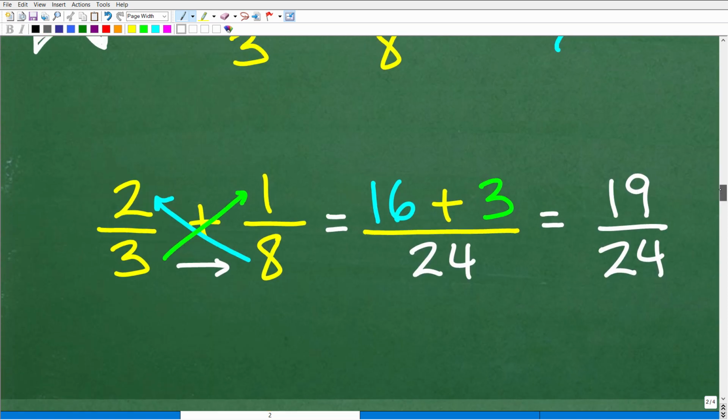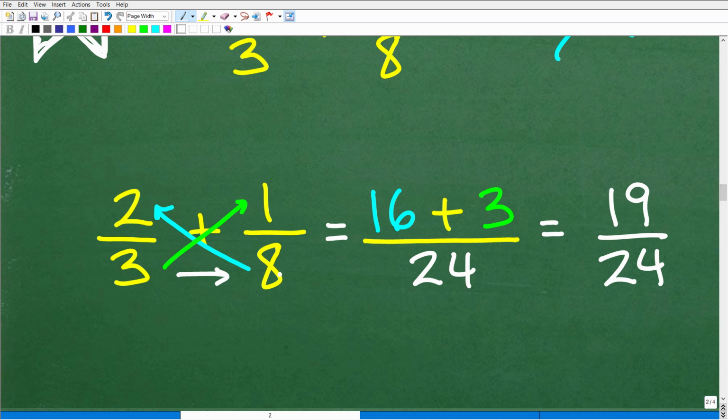Okay, so here is our problem, 2/3 plus 1/8. You're going to follow this very, very specific pattern, okay? So let me go ahead and show it to you now. Step one is we're going to multiply across. You see I have this blue arrow. This is the first thing we're going to do. We're going to take 8, this denominator, and multiply across this way. This is your first step, not any other direction. So you have to do this in a very specific order.